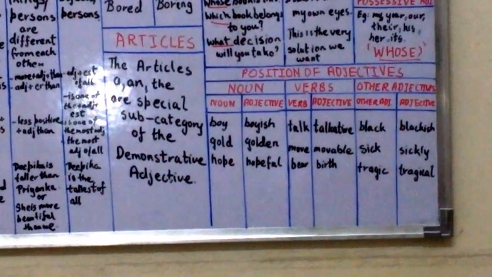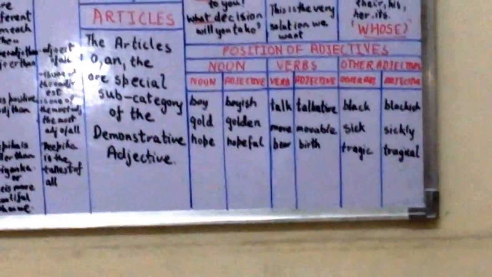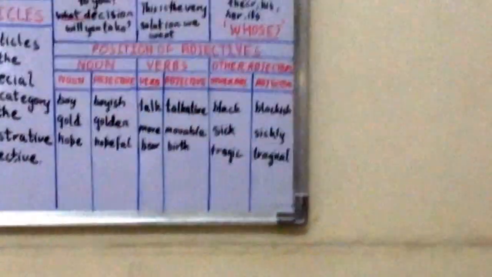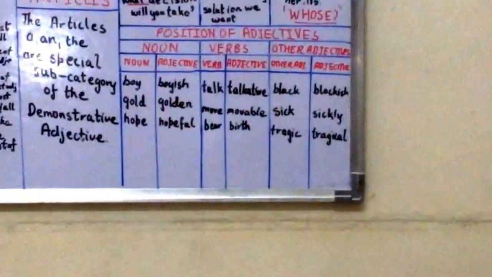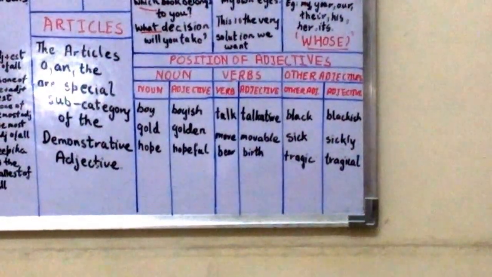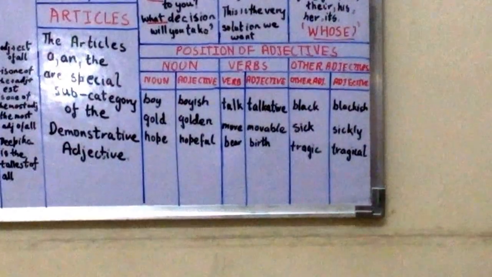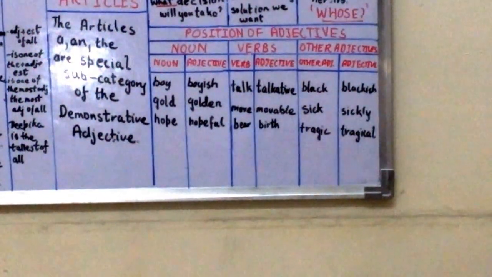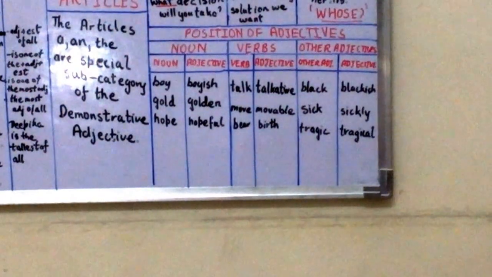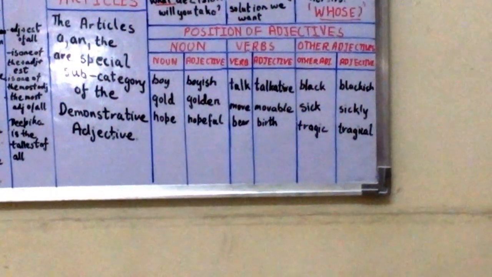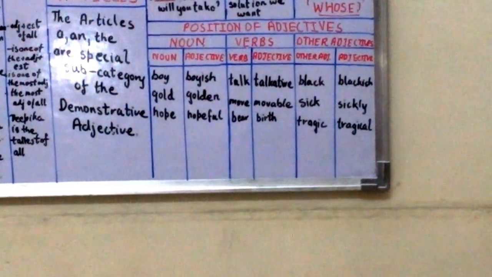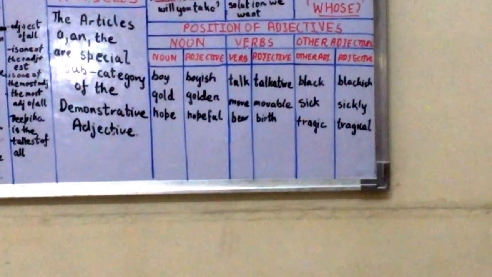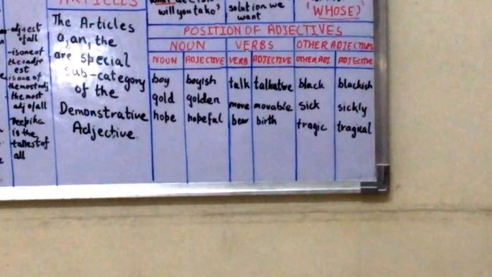Or the tall and handsome prince walked down the road. The fourth point is the adjective is placed after the noun when there are other words or phrases used only with that adjective to describe the noun. For example, a soldier stronger than his comrades carried the injured.